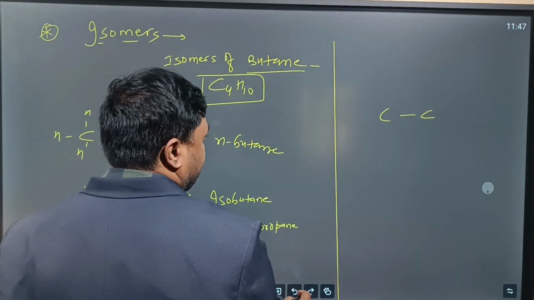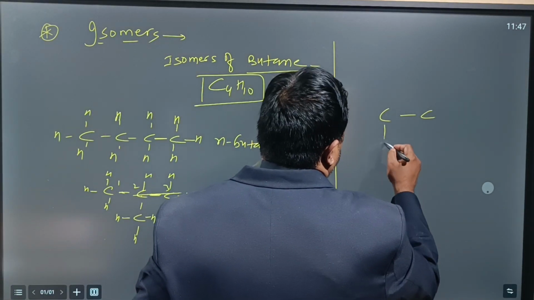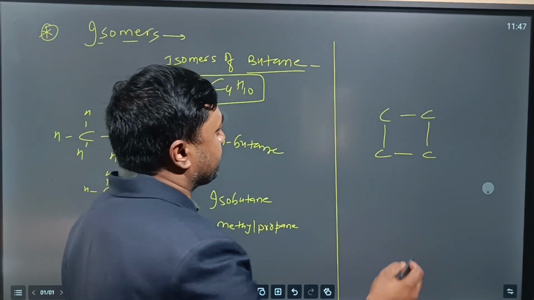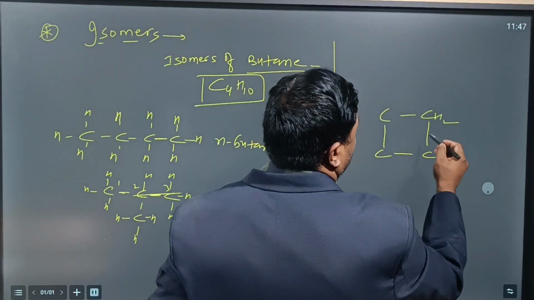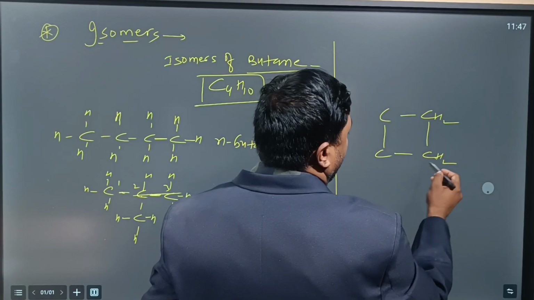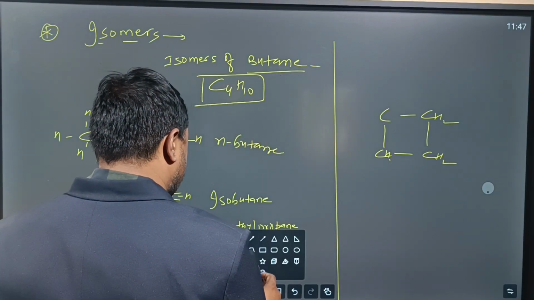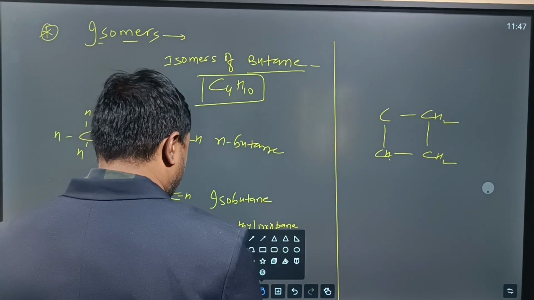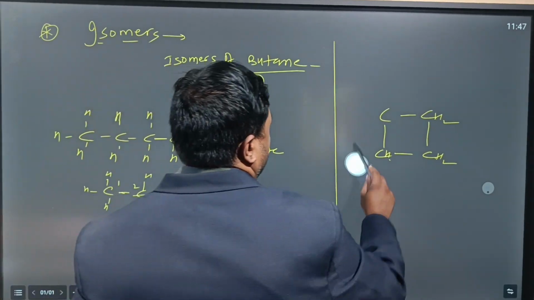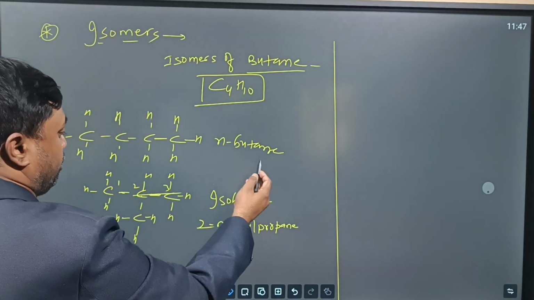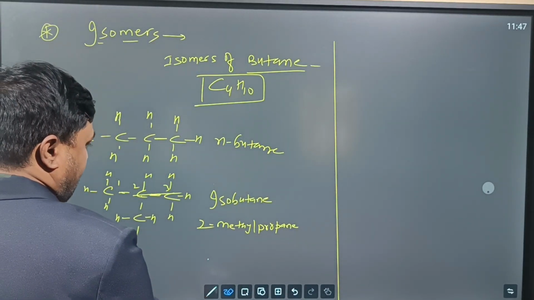One more I will tell you how it is. 4 carbons you can write, 1 2 3 4, with 2 hydrogens each. No, this is not an isomer actually, this is an alkene. Now cycloalkane. So butane has 2 isomers, normal butane and isobutane.